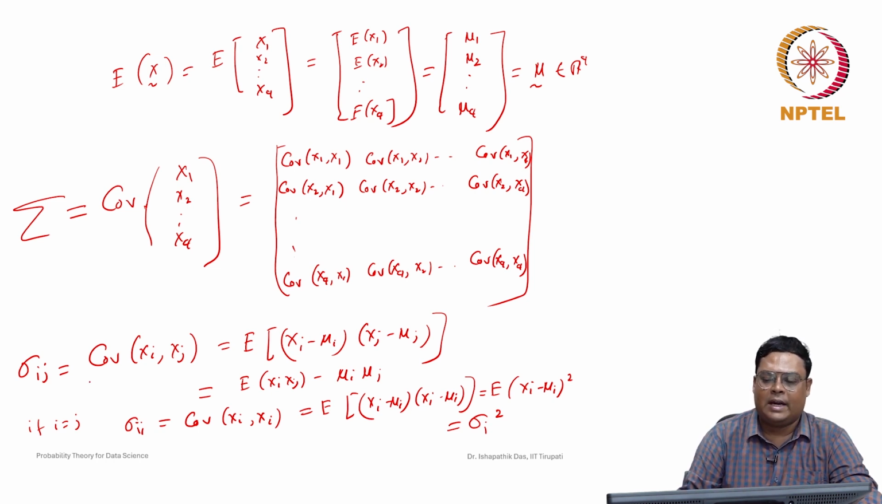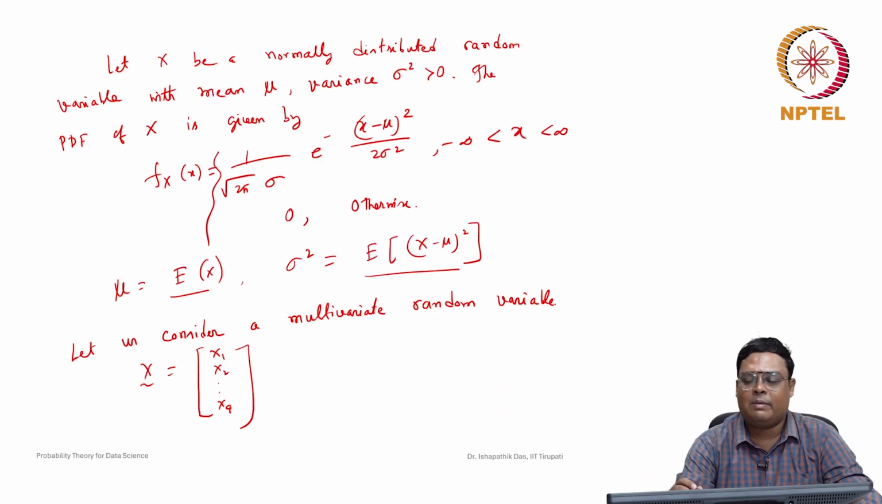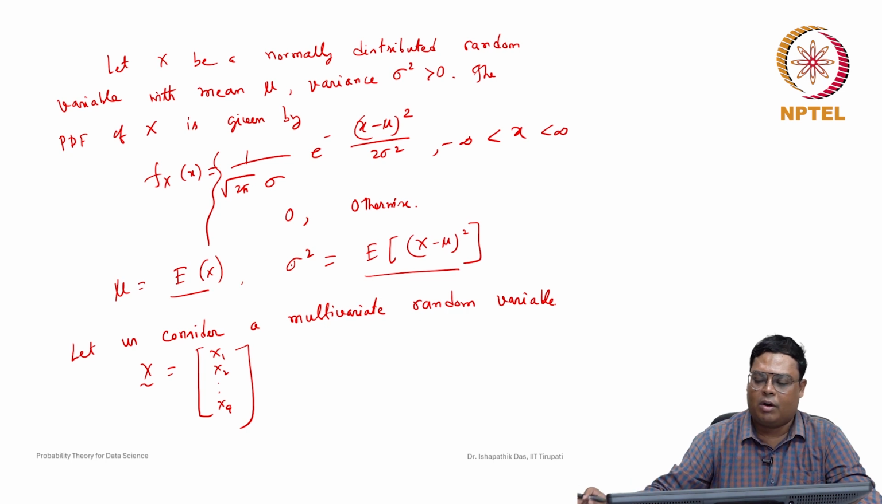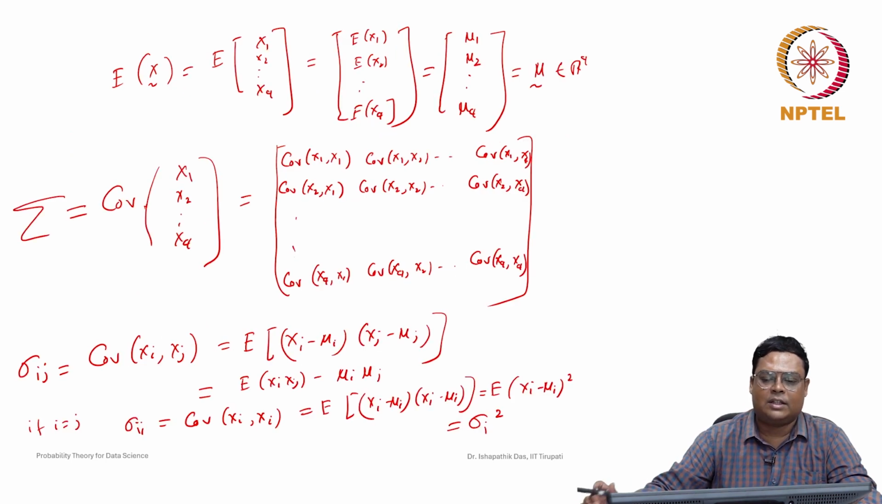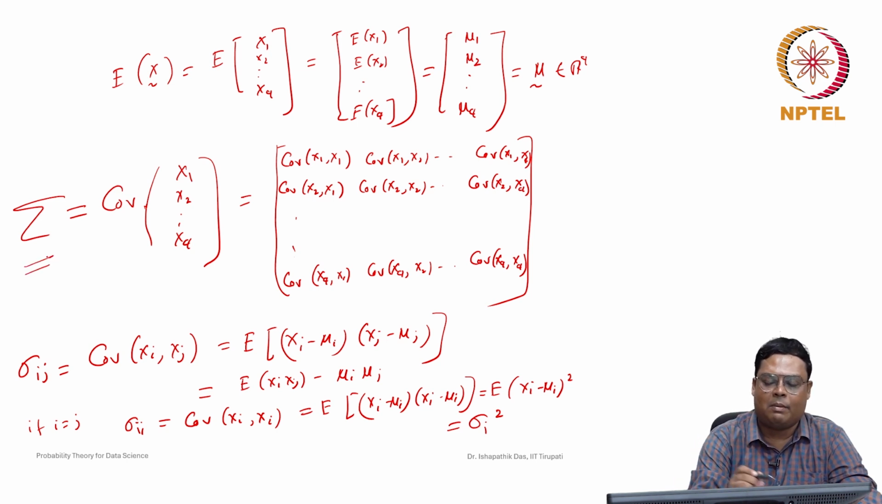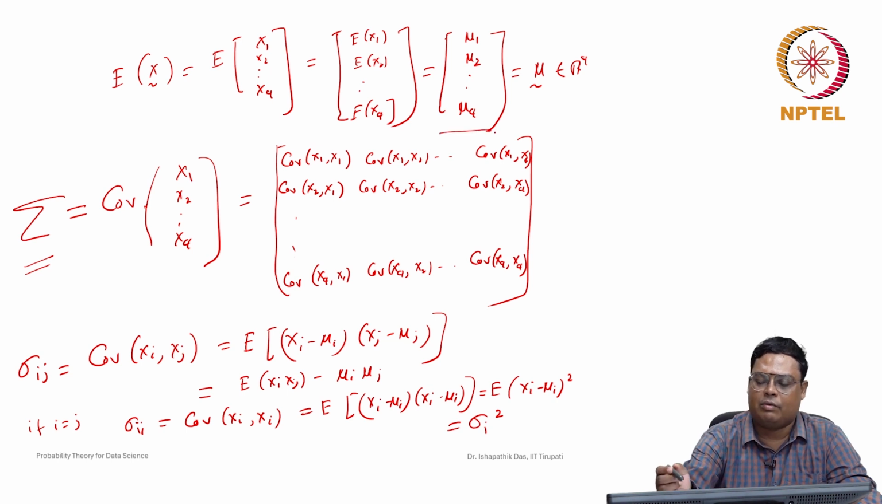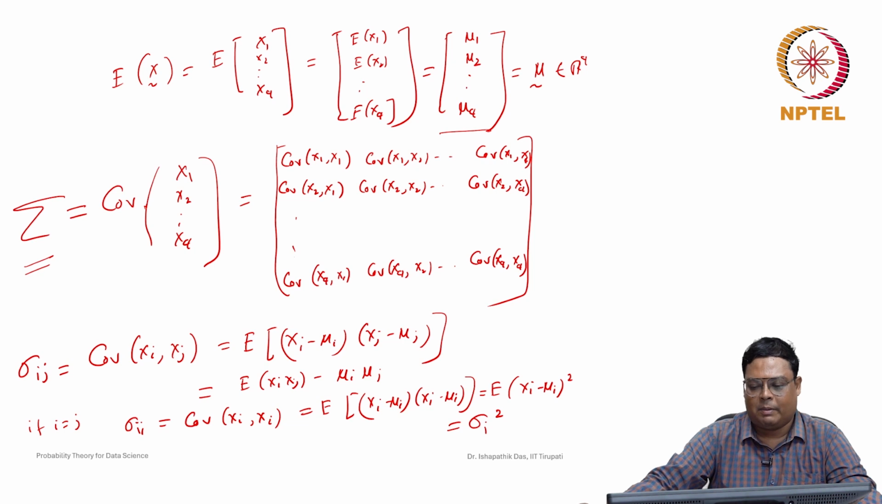For the univariate case, mu can be any real number from minus infinity to plus infinity, but sigma square will be greater than 0. But what about multivariate cases? For the multivariate normal distribution, as we will see when we define it, mu is any vector in Rq, but sigma has to be a positive definite matrix. The variance covariance matrix is a positive definite matrix, we need it.